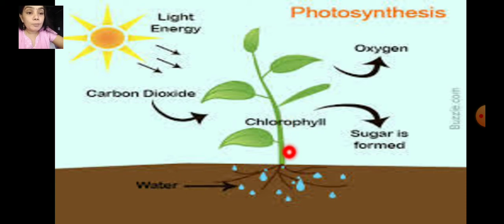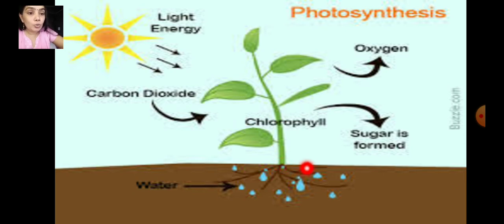Now these plants have a tube that is called xylem, which is located throughout the stem. It is a small thin tube through which the water from the ground travels.